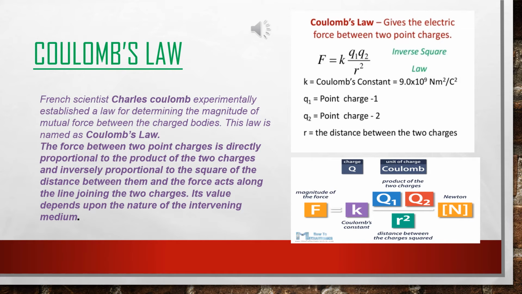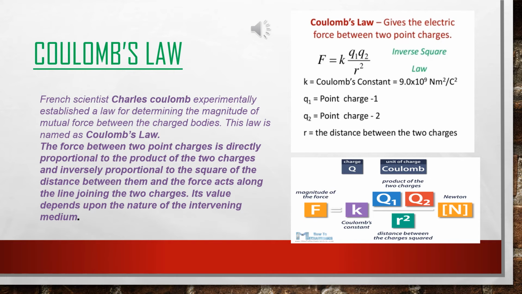Coulomb's law. The French scientist Charles Coulomb experimentally established a law for determining the magnitude of mutual force between charged bodies. This law is named Coulomb's law. Now the law: the force between two point charges is directly proportional to the product of the two charges and inversely proportional to the square of the distance between them, and the force acts along the line joining the two charges. Its value depends upon the nature of the intervening medium.